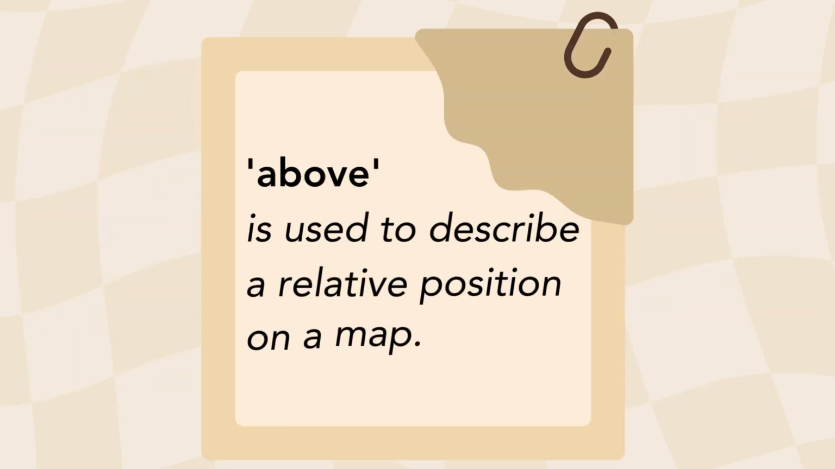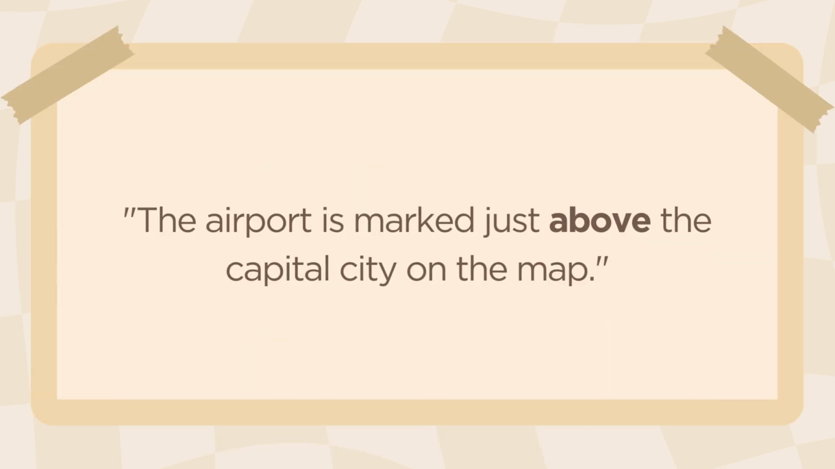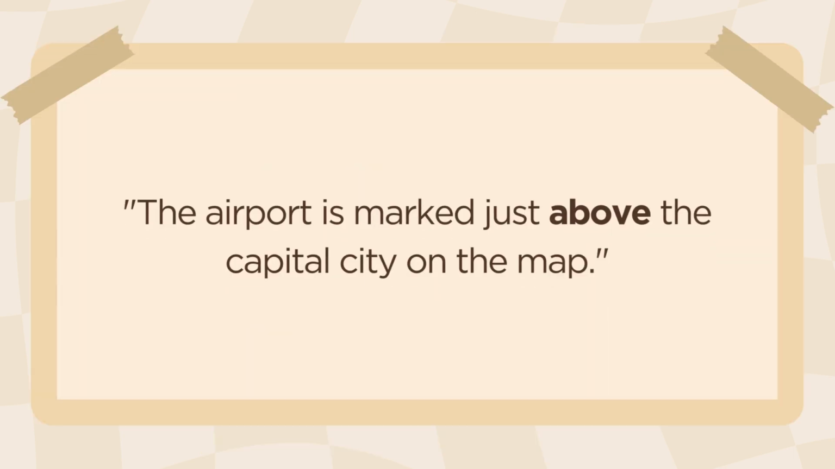Another use of above is to describe a relative position on a map. For example, the airport is marked just above the capital city on the map. In this case, above is used to describe a relative position on a map, indicating that the airport is situated in a location superior or north of the capital city.